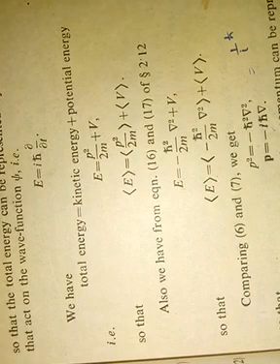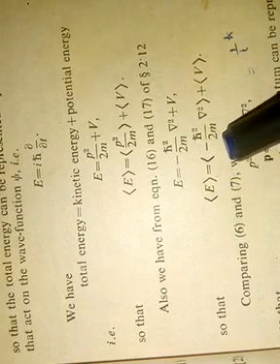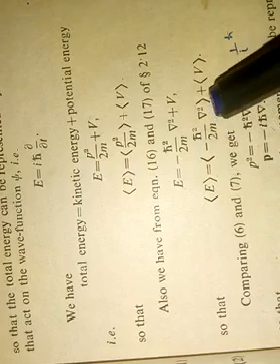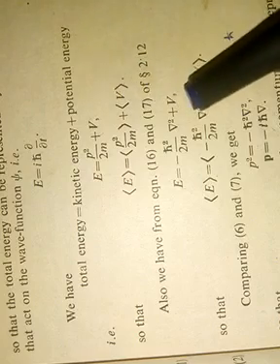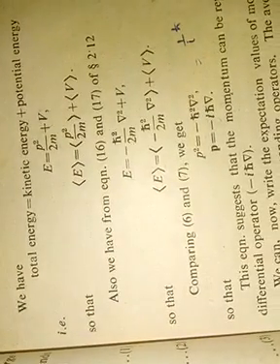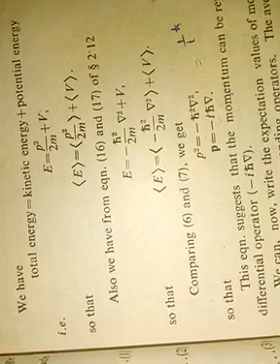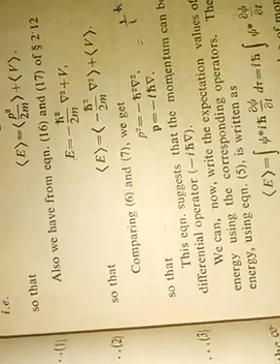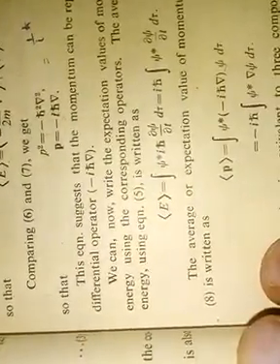So from this equation, we can say that the expectation value of E is minus h cross square upon 2m ∇² plus the expectation value of V. Now comparing these two equations, I can say that p square is equal to minus h cross square ∇², or p is equal to minus i h cross ∇. So momentum can also be represented by a differential operator, minus i h cross ∇.